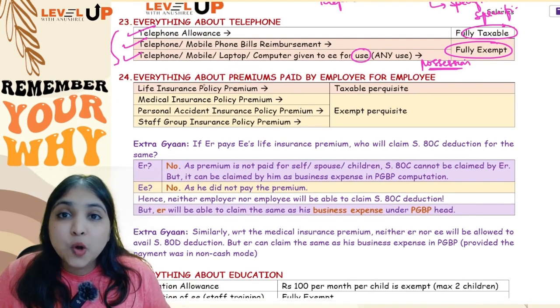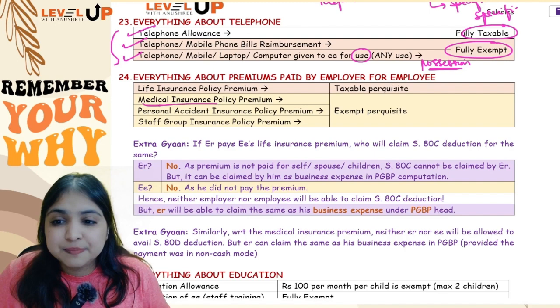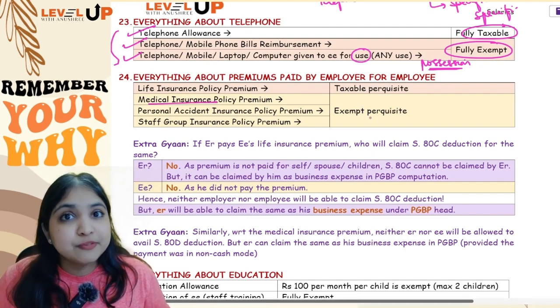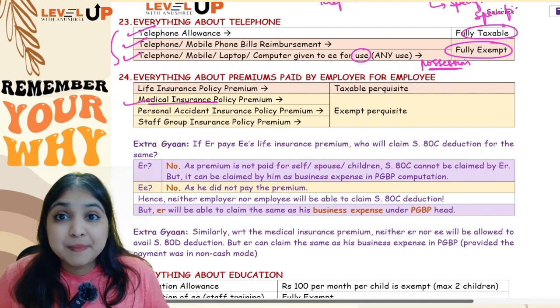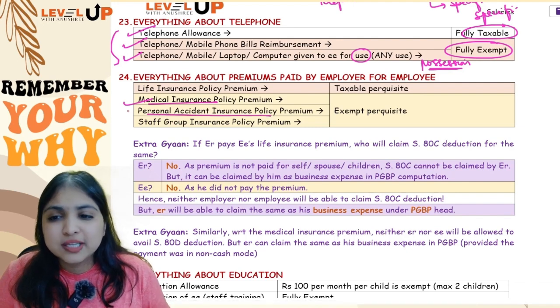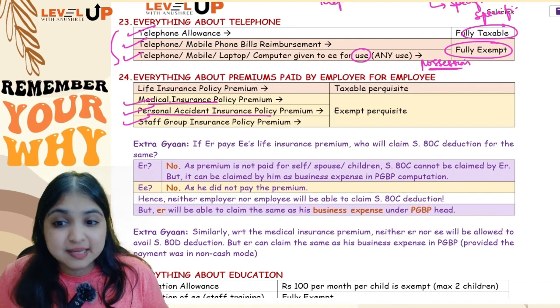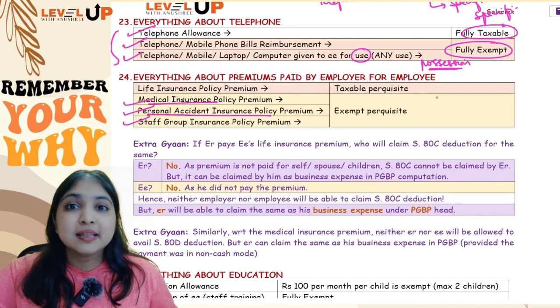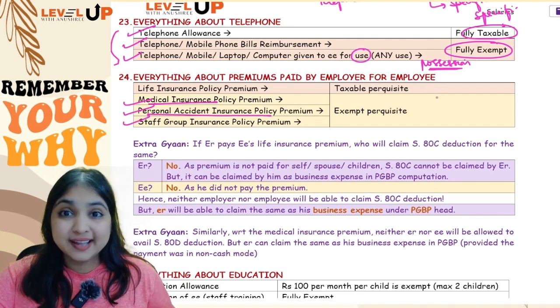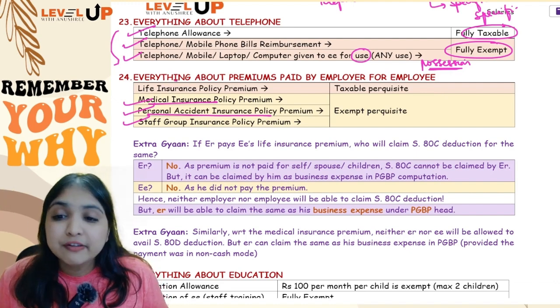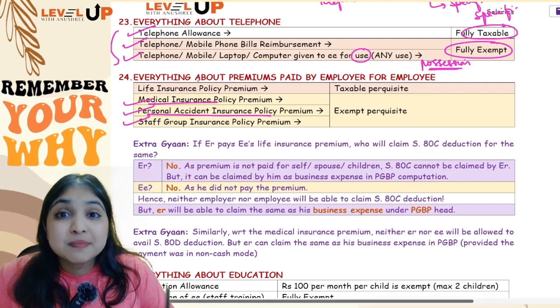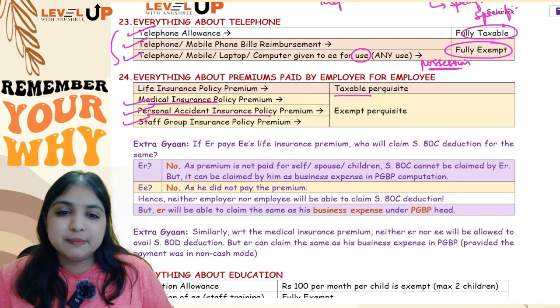What if the employer is paying your medical insurance premium? Just now we learnt it's going to be fully exempt. What if the employer is paying your personal accident insurance policy premium? Fully exempt. Staff group insurance premium? Fully exempt. Whatever premiums the employer is paying for you will be fully exempt except one. Life insurance premium. If the employer is paying your life insurance premium, it will be fully taxable.